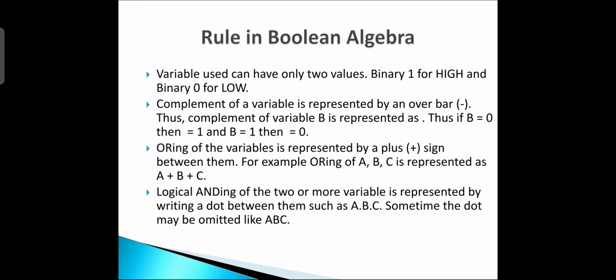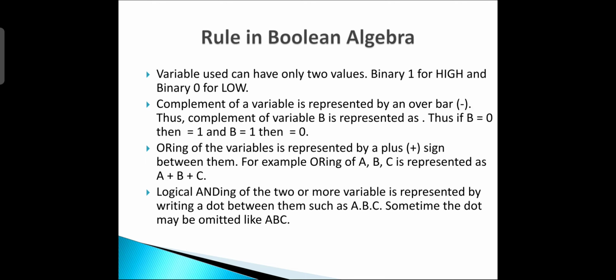Next, the rules in Boolean algebra. The variable used can have only 2 values, obviously 0 and 1. 1 is for high and 0 is for low. The complement of a variable is represented by a bar over it. Like if b is a variable and the value of b is 0, then b bar will be 1.